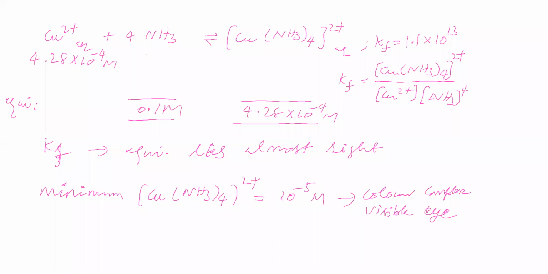In the second problem, what solution are we taking? A nickel nitrate solution. Nickel nitrate solution contains Ni2+ aqueous and NO3 minus aqueous. These are the ions.